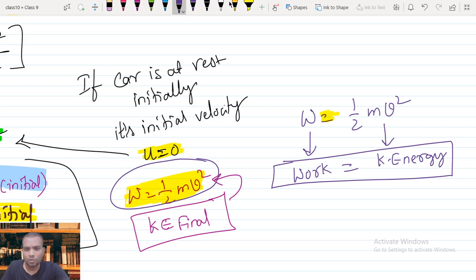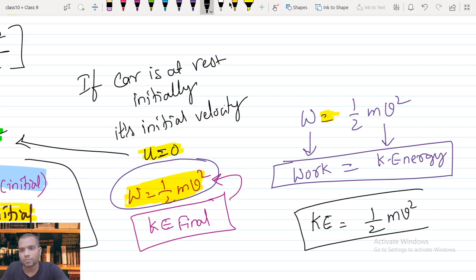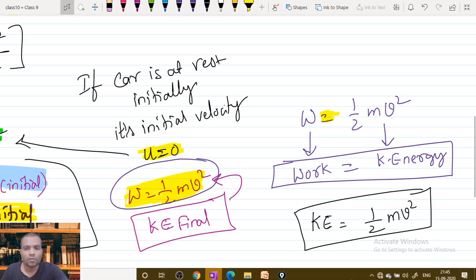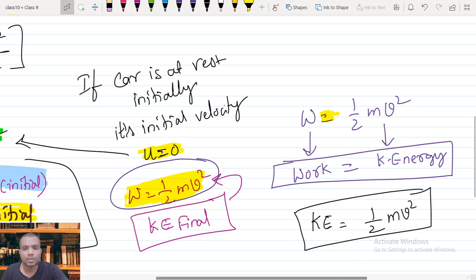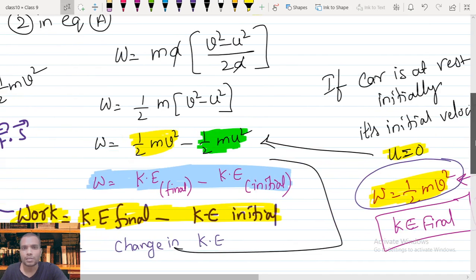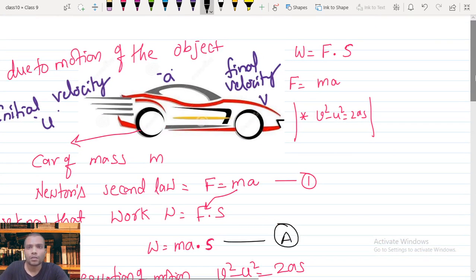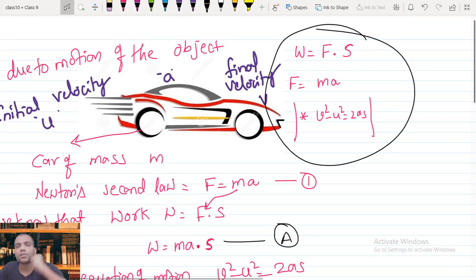So remember the kinetic energy formula: the kinetic energy of a moving object equals half m v square. To derive this kinetic energy we used already known formulas. The known formulas are from Newton's second law: work equals force times displacement, force equals ma, and the third equation of motion, v square minus u square equals 2as.